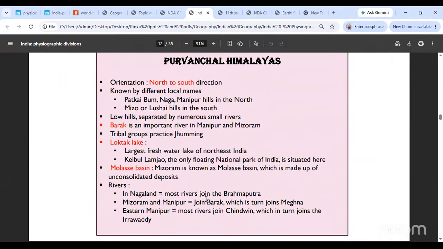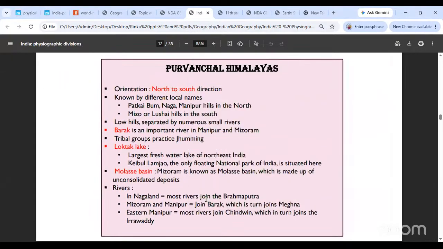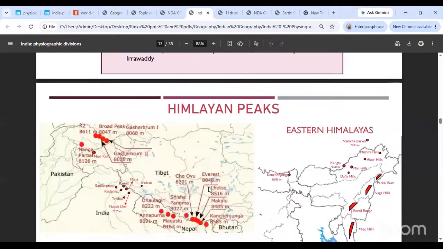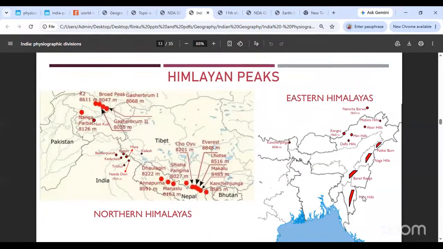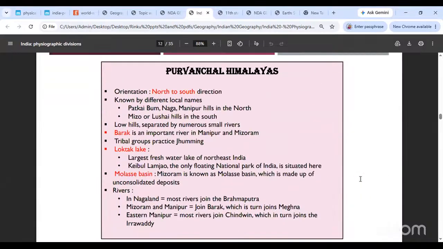And the very last, you come to the Purvachal Himalayas. Okay, Purvachal Himalayas, their orientation is from north to south. Okay, this is how the hills go. Here are my Purvachal. See this. This is how the hills go. Can you see? They go from north to south. That is the orientation. Okay, the Purvachal hills will be from north to south.